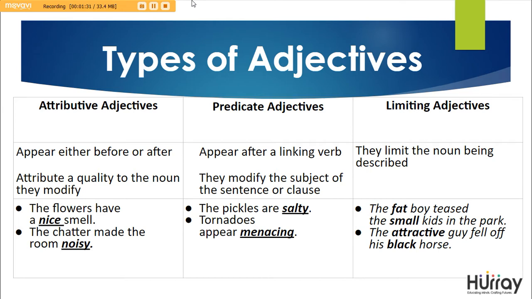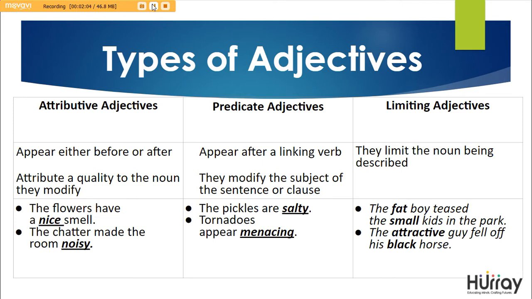Attributive adjectives, predicate adjectives, and limiting adjectives. Attributive adjectives appear either before or after the noun. They attribute a quality to the noun they modify. For example, the flowers have a nice smell. Nice here is the attribute that we are giving to the flower. The next is, the chatter made the room noisy. So what made the room noisy? The chatter, and the attribute of chatter is noisy.